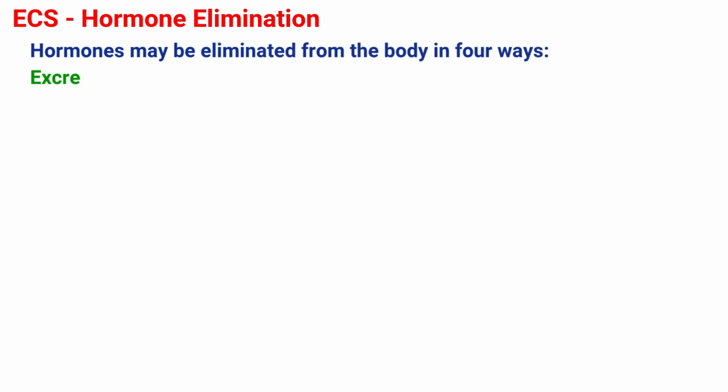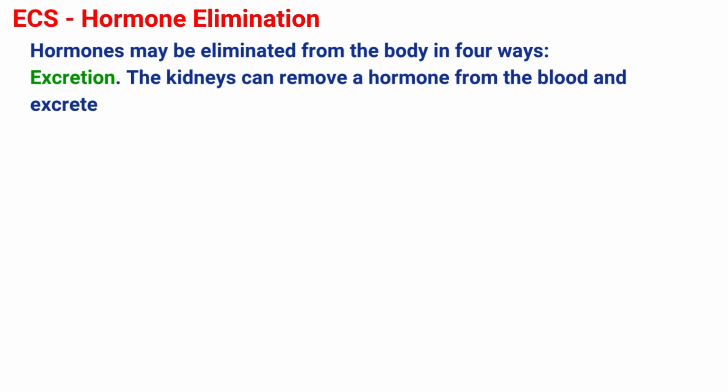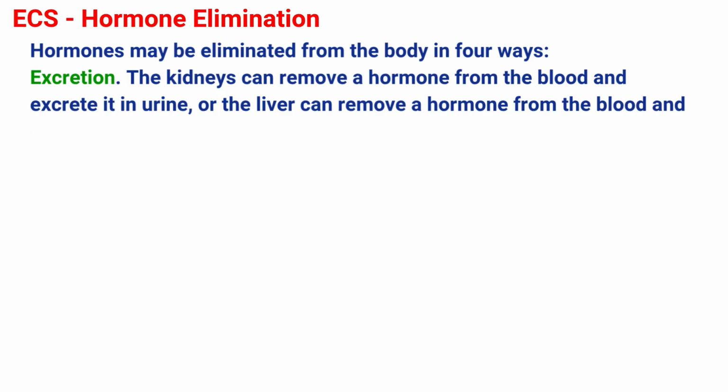The effects of a hormone will continue until the hormone is eliminated from the system. Therefore, the method of hormone elimination is important in regulating the duration of hormones' effects. Hormones may be eliminated from the body in 4 ways. First is through excretion. The kidneys can remove a hormone from the blood and excrete it in urine, or the liver can remove a hormone from the blood and excrete it in bile.